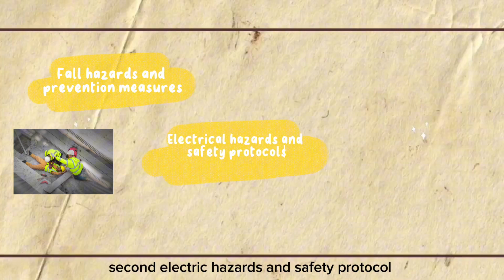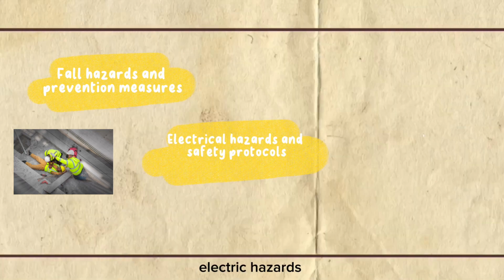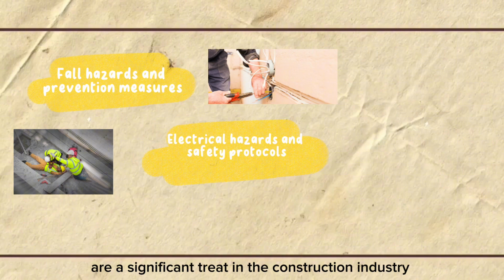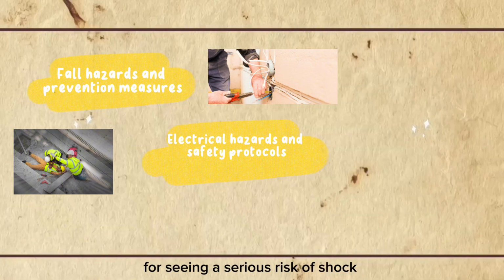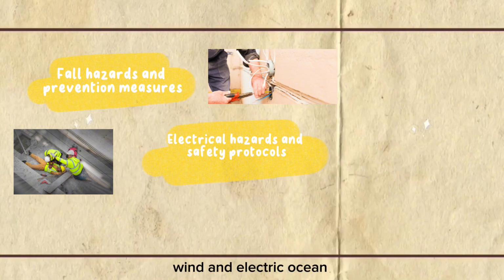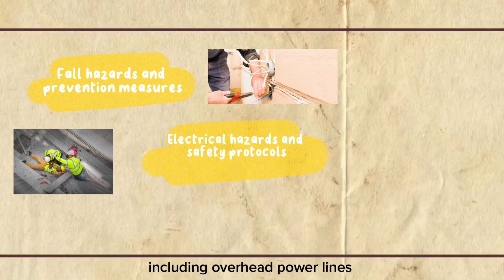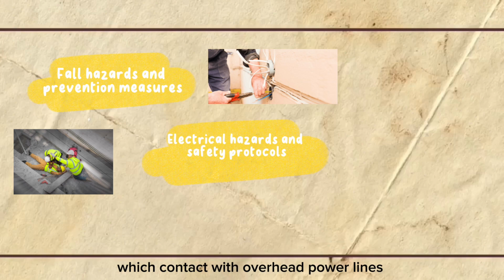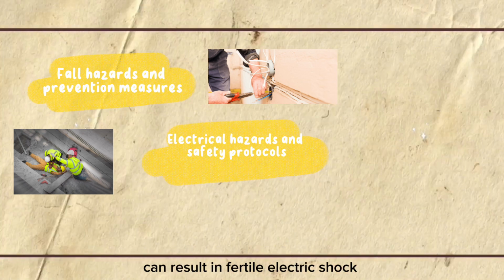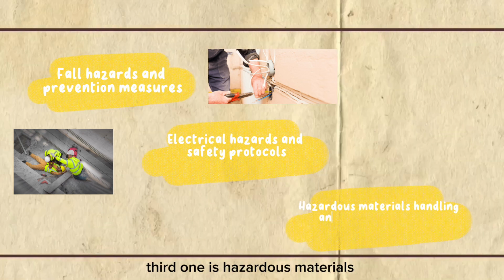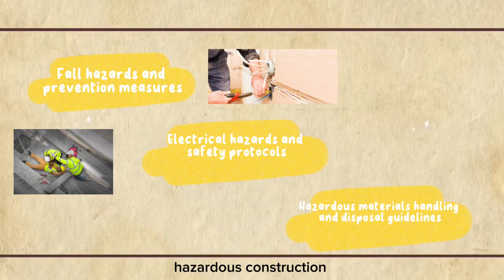Second, electrical hazards and safety protocol. Electrical hazards are a significant threat in the construction industry, posing a serious risk of shock, burn, and electrocution. They can arise from various sources, including overhead power lines, where contact can result in fatal electric shock. Third one is hazardous materials hazards in construction.